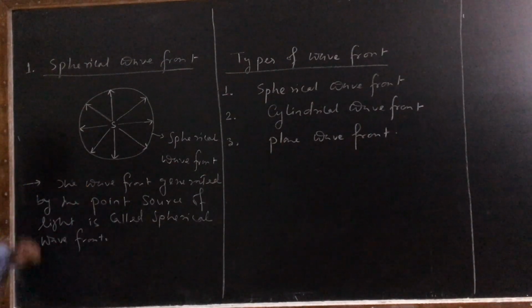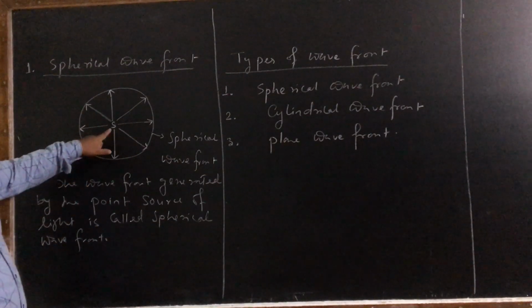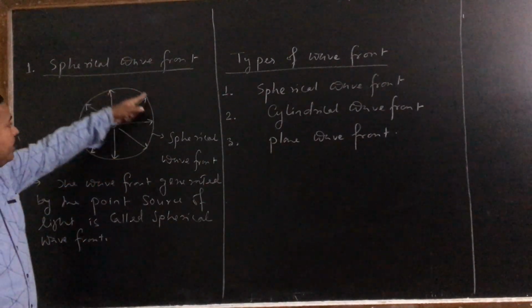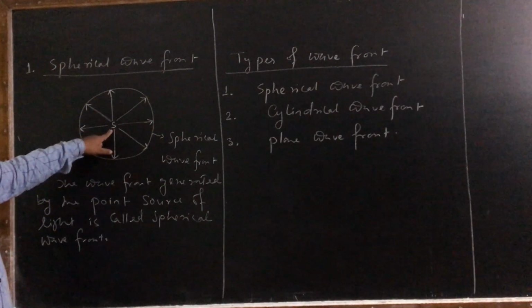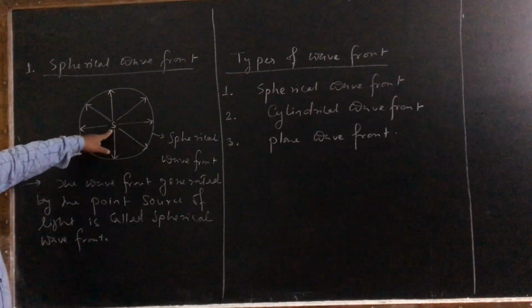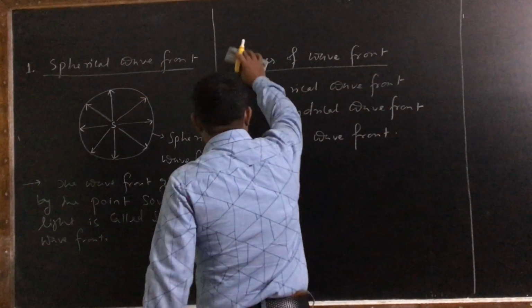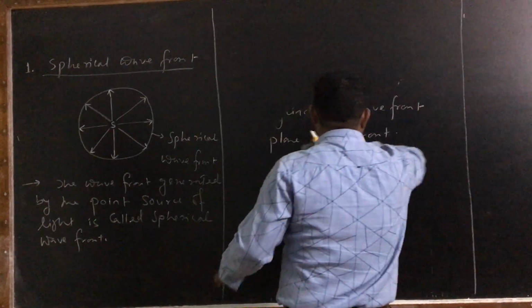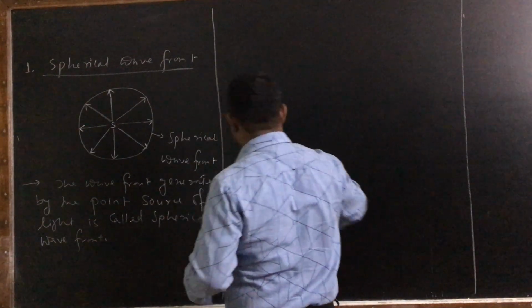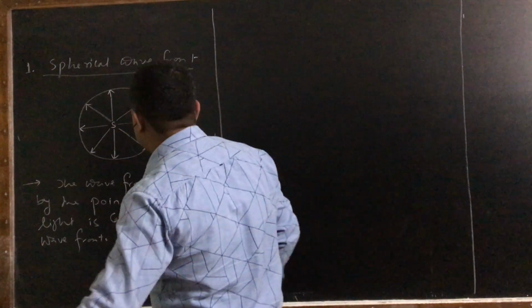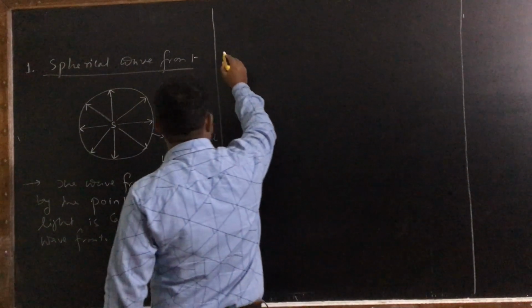What is a spherical wavefront? The wavefront generated by a point source of light. Because if we draw a path at equal distance from the point, the path becomes a sphere. That's why it is called a spherical wavefront.